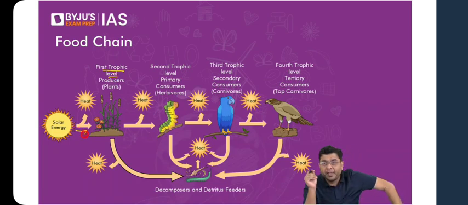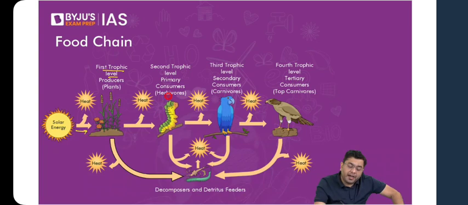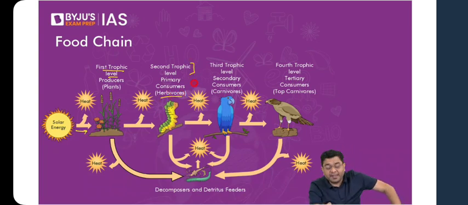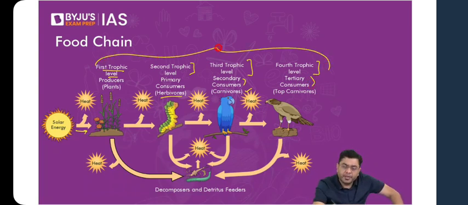And then they are consumed by the herbivores. That constitutes the second trophic level. Then they are consumed by the carnivores. That is the third trophic level or the secondary consumer. Then the fourth trophic level or tertiary consumer. So this portion that you see is a part of the grazing food chain.